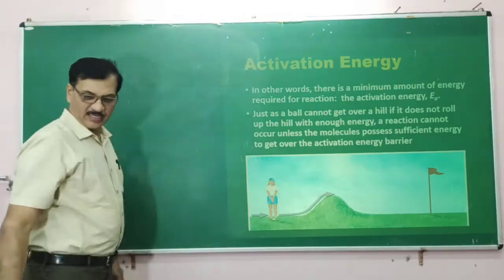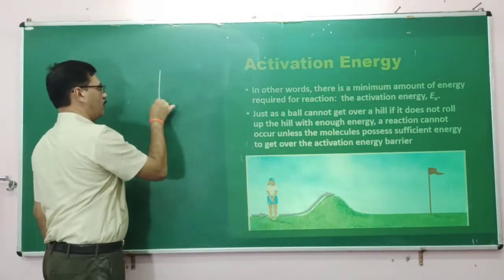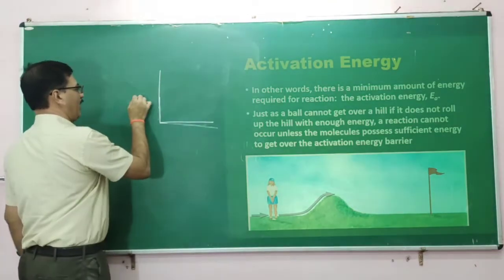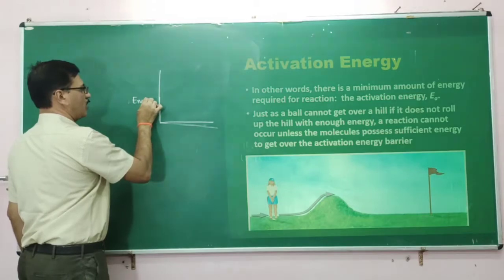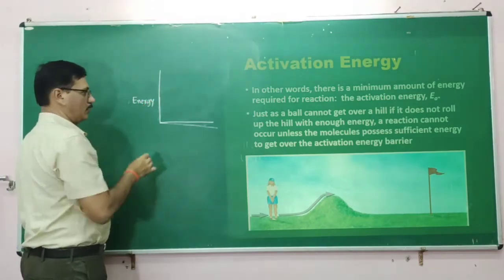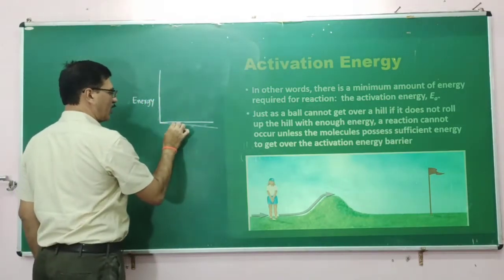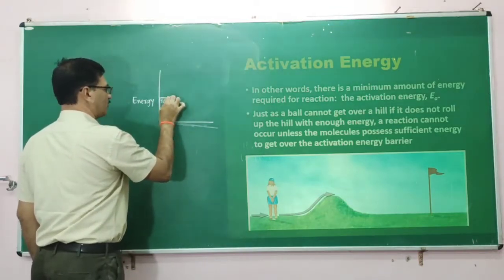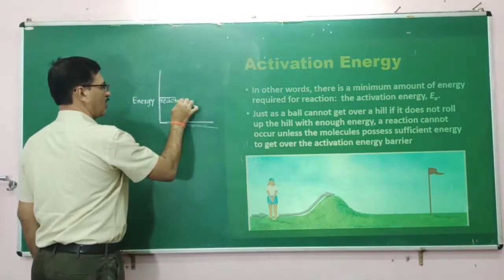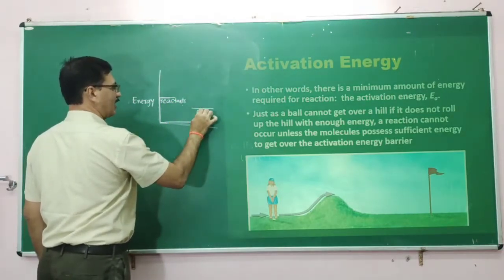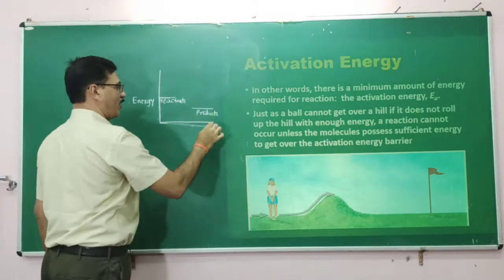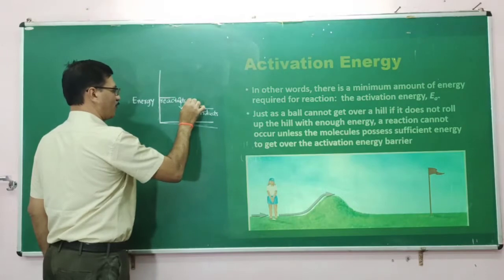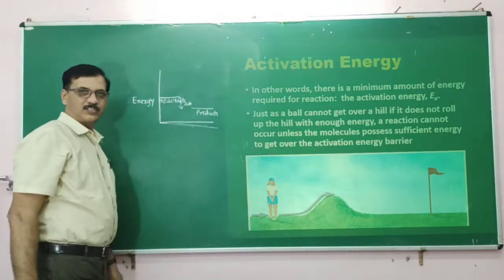Suppose in a reaction coordinate diagram, if I draw the graph, this is the energy of the molecules in a reaction mixture, and this is the reaction coordinate, and suppose this is the energy of the reactants, and the energy of the products is less, provided it is an exothermic process. Delta H is negative, this difference is delta H.